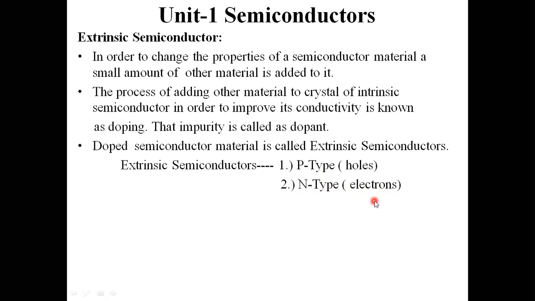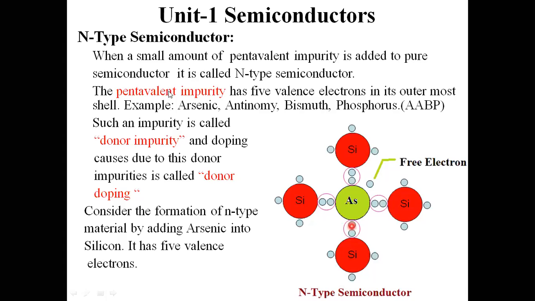After knowing the basic difference, I am going in depth into what is n-type and what is p-type. I will go with respect to the crystal structure of p-type material and n-type material. For our convenience, I will take the n-type semiconductor material first. In n-type semiconductor material, a small amount of pentavalent impurity is added to the semiconductor material.